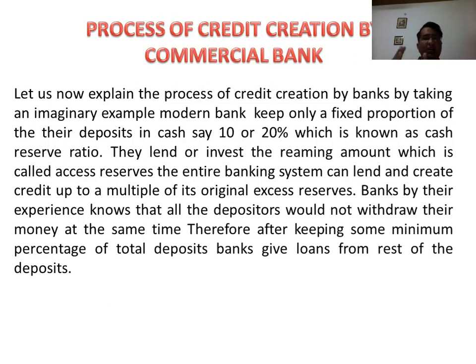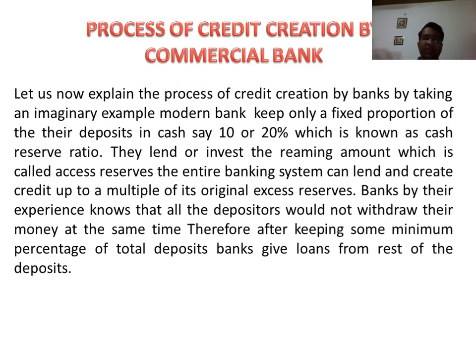It means they will keep that amount, and the remaining amount they will provide as a loan to the customer, into the account of that customer. So in this way, they will create multiple amounts of credit. That is credit creation. Banks, by their experience, as I already told you, know that all depositors will not withdraw their money at the same time. They will withdraw at different times.